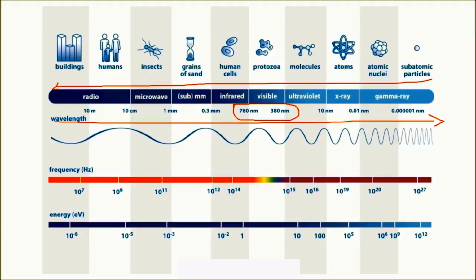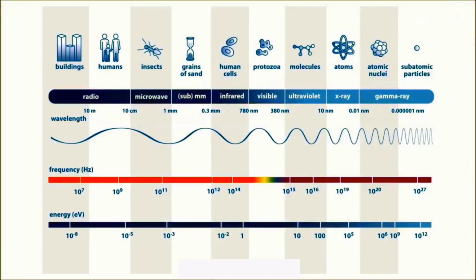By knowing the speed of light, that is about 3 into 10 to the power 8 meters per second, it is easy to calculate frequency, because frequency is nothing but the speed of light divided by wavelength. So if we do that, we'll get the frequency levels. But we need to understand the decreasing and increasing order of wavelengths of these different kinds of radiation, and also we need to know the significance of each of these radiations.